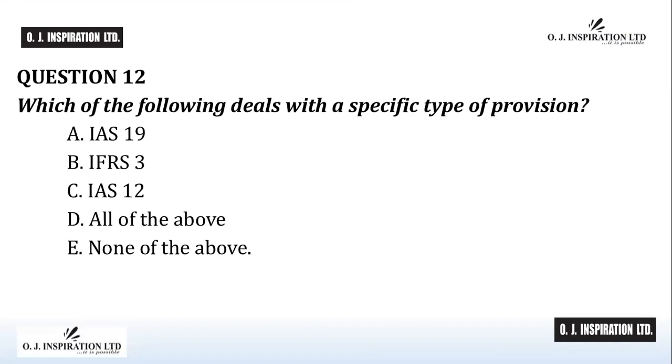Question number 12. Which of the following deals with a specific type of provision? A, IAS 19, B, IFRS 3, C, IAS 12, D, all of the above, E, none of the above. Time up.